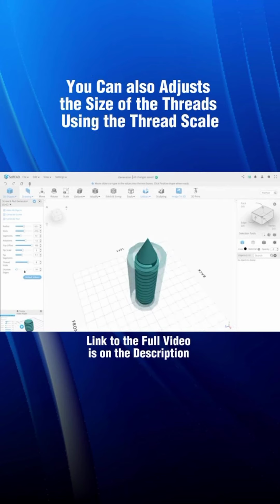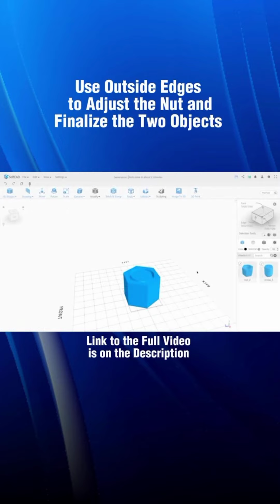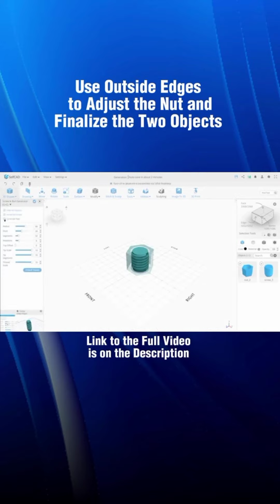Adjust the size of the screw threads using the thread scale. Use outside edges to adjust the nut and finalize the two objects.